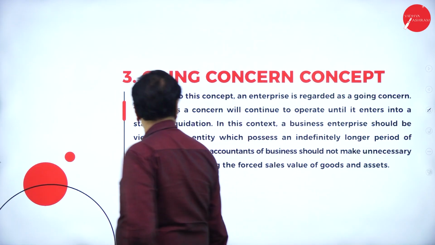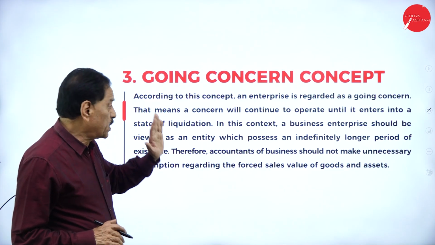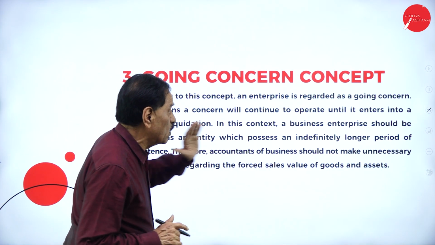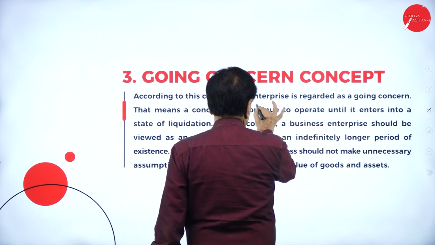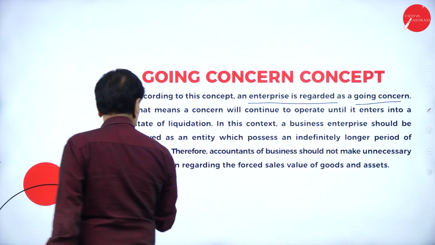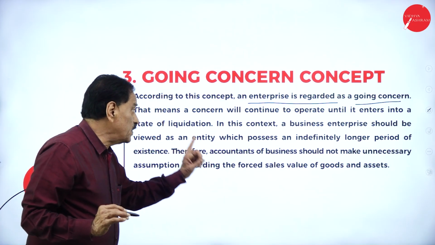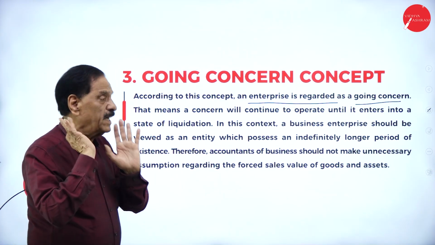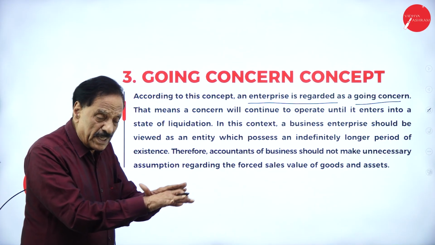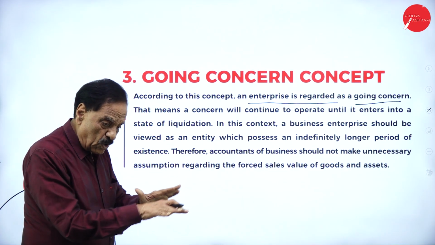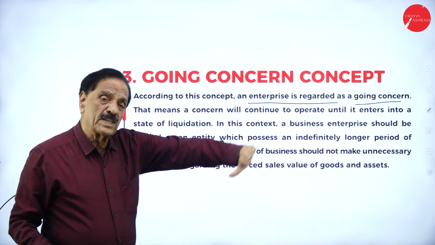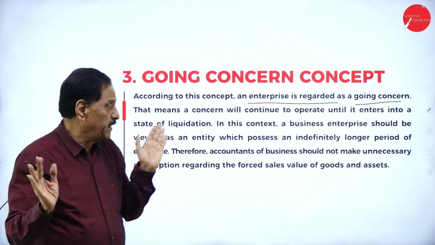Going concern concept. According to this concept, an enterprise is regarded as a going concern. That means a concern will continue to operate until it enters into a state of liquidation. Liquidation means closing down. Till the closing down, the business is moving on throughout the year.